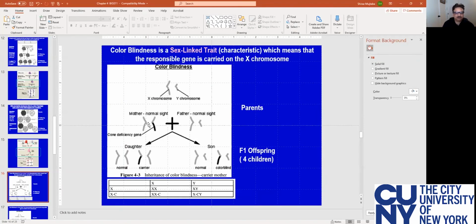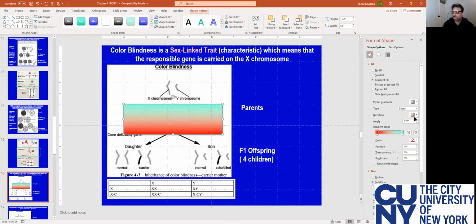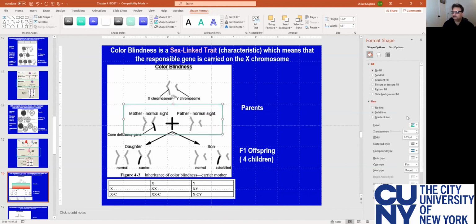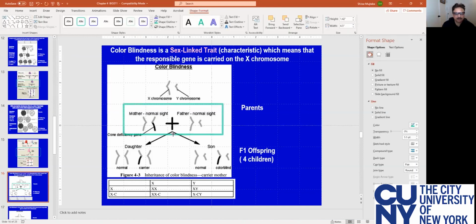So what we see here is a normal mother. This mother is normal despite there being a problem with one of her X chromosomes. She has a problem, but she is normal because her other X chromosome is normal.